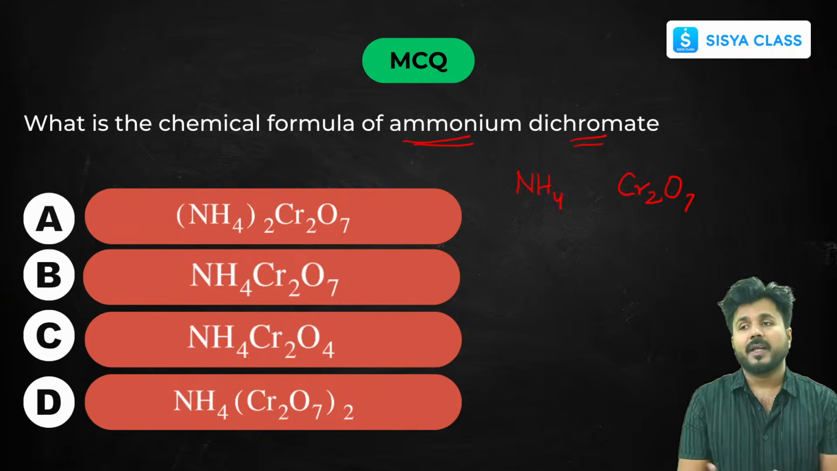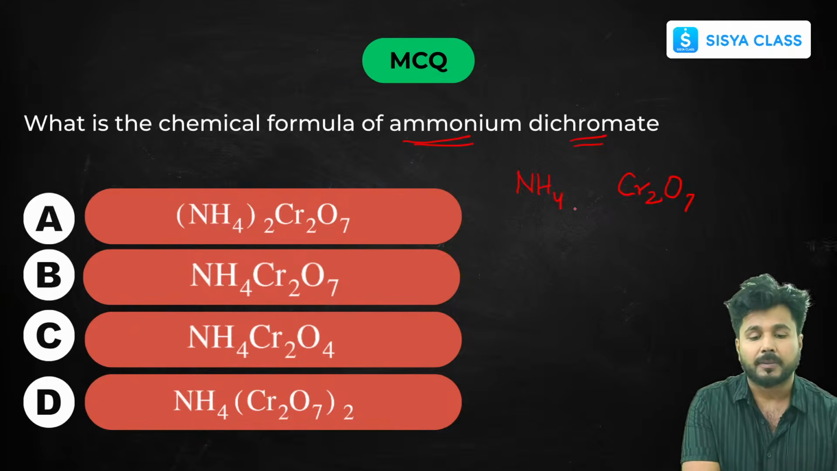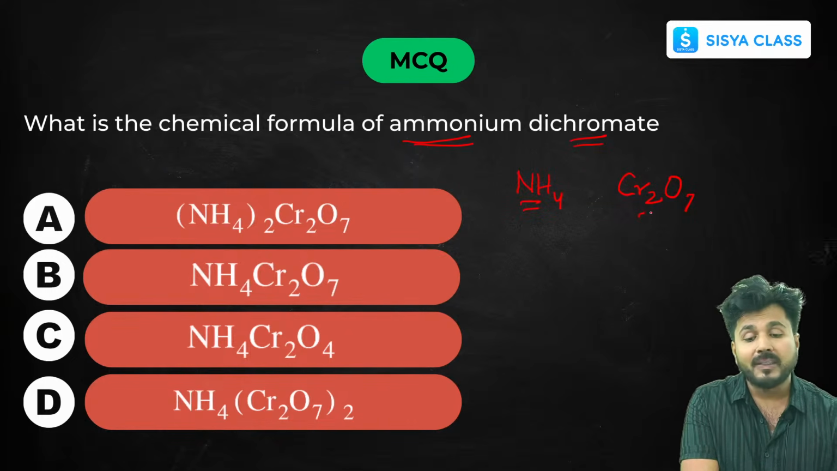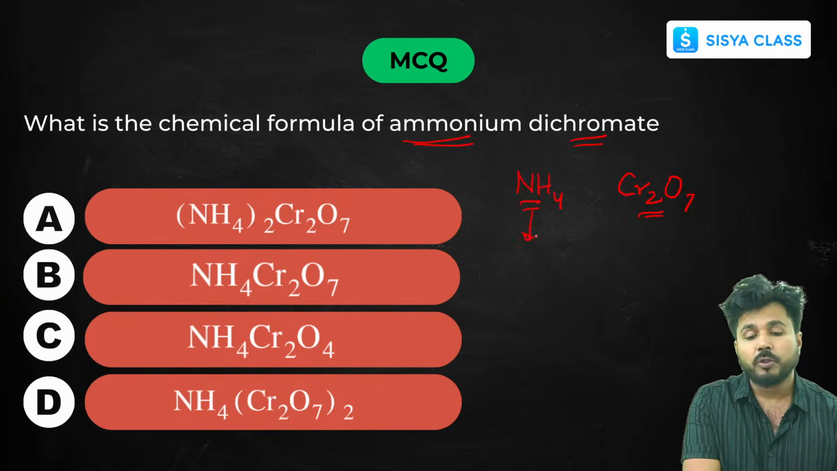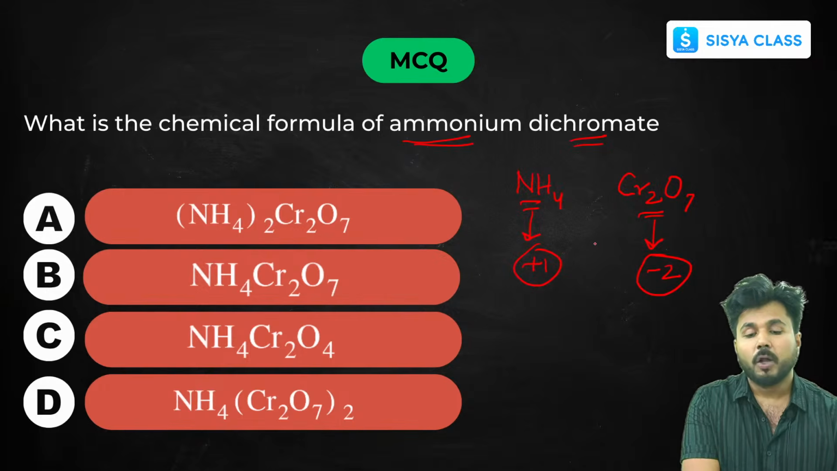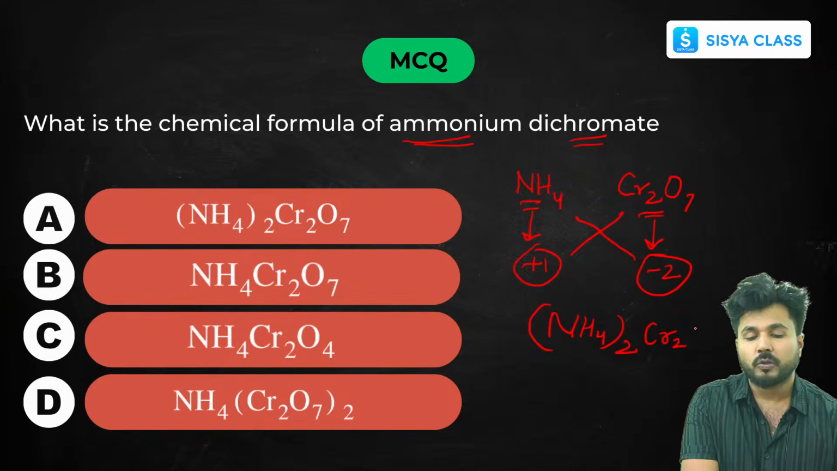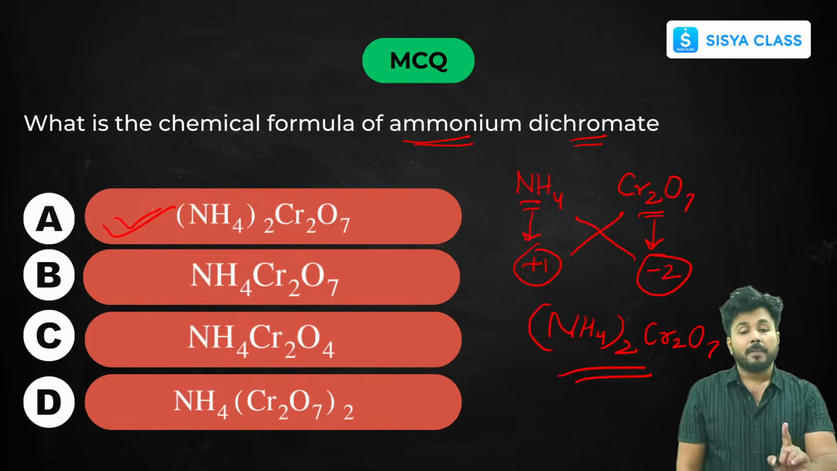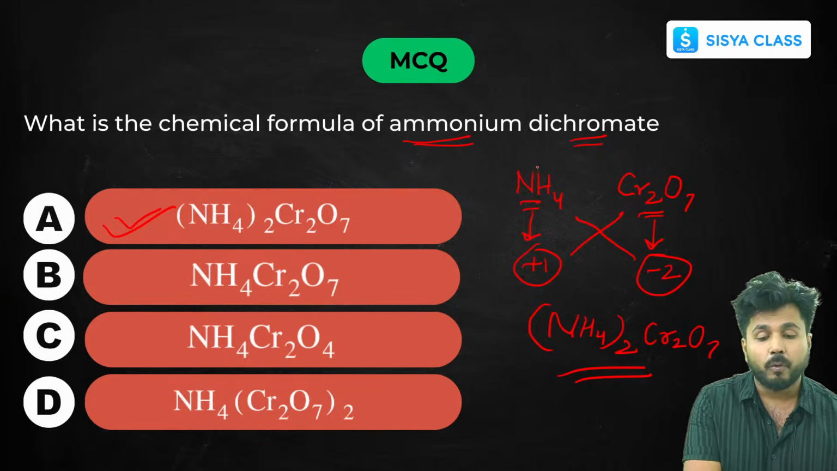This was already in your 9th grade in Atoms and Molecules chapter. Now you must remember the valencies of this. So I have already shown you the valency of ammonium is +1. The valency of dichromate is -2. Now if you cross multiply it, it becomes (NH4)2 Cr2O7. So what will be our answer? Our answer will be option A. Now remember one more thing,